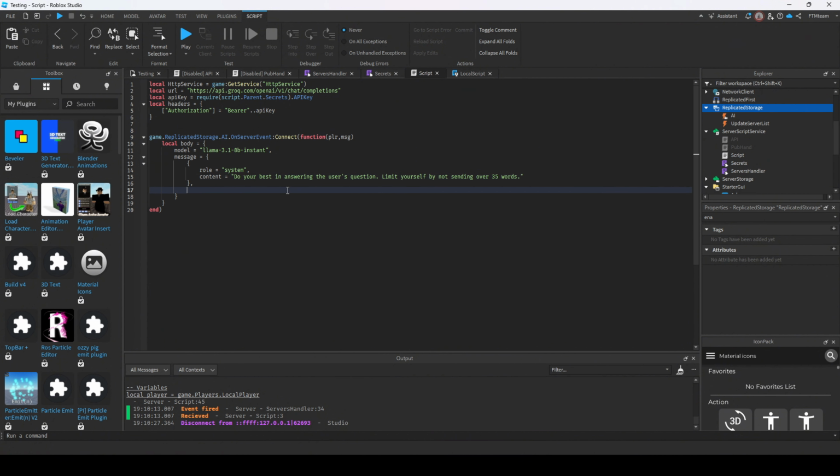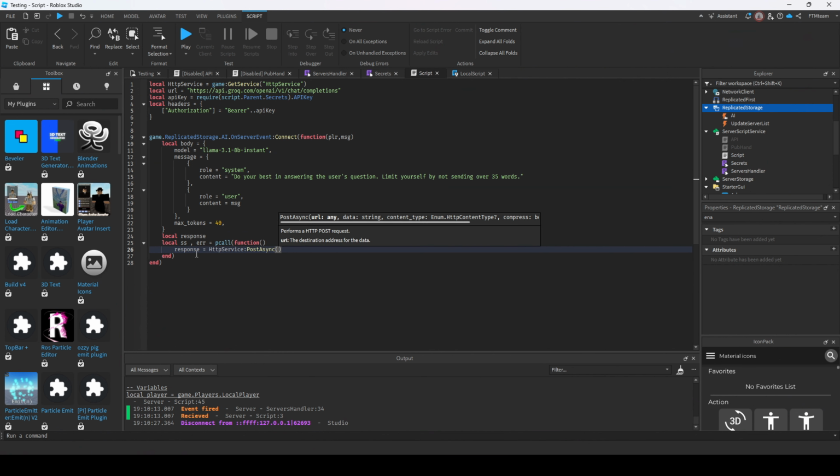Now make another table inside the messages table, this time having the role as user and the content as the msg parameter. Then add max tokens to the body table to limit tokens used for the output to prevent long responses. Now we will initialize a pcall function to handle the script even if it errors, so it won't break the script. We also initialize a variable called response but don't set the value.